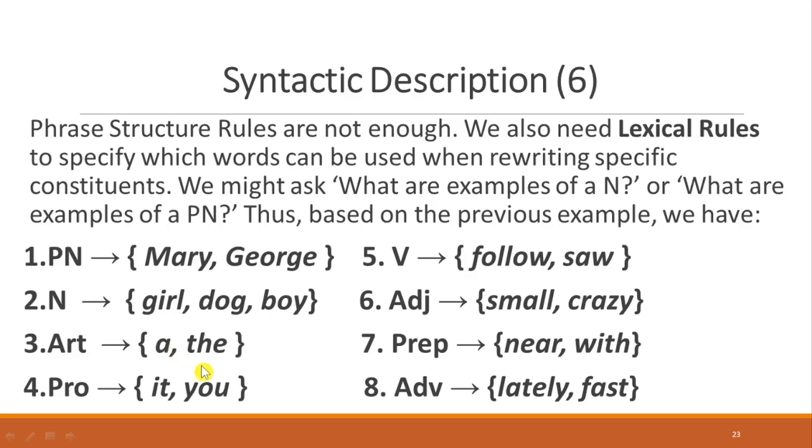Article like a or the. Pronoun like it, like you, like she, we. Verb can be like follow or saw, and the others. Adjective like small, crazy, etc. Preposition can be near, with, up, etc. Adverb like lately, fast, etc.